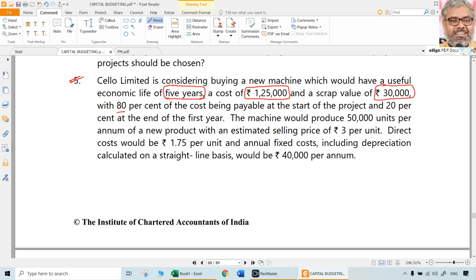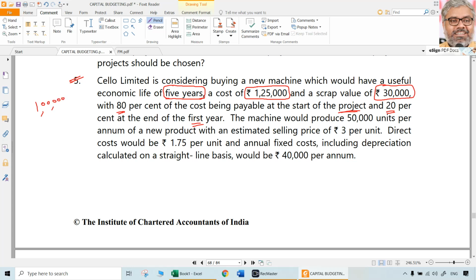But with 80% of the cost being payable at the start of the project, 20% at the end of the first year. So start of the project is 0 year. End of the first year means first year. That is going to be 20%. So the entire 1,25,000 is not going to be incurred initially. So initial investment is going to be how much? In 0 year, only 1 lakh.